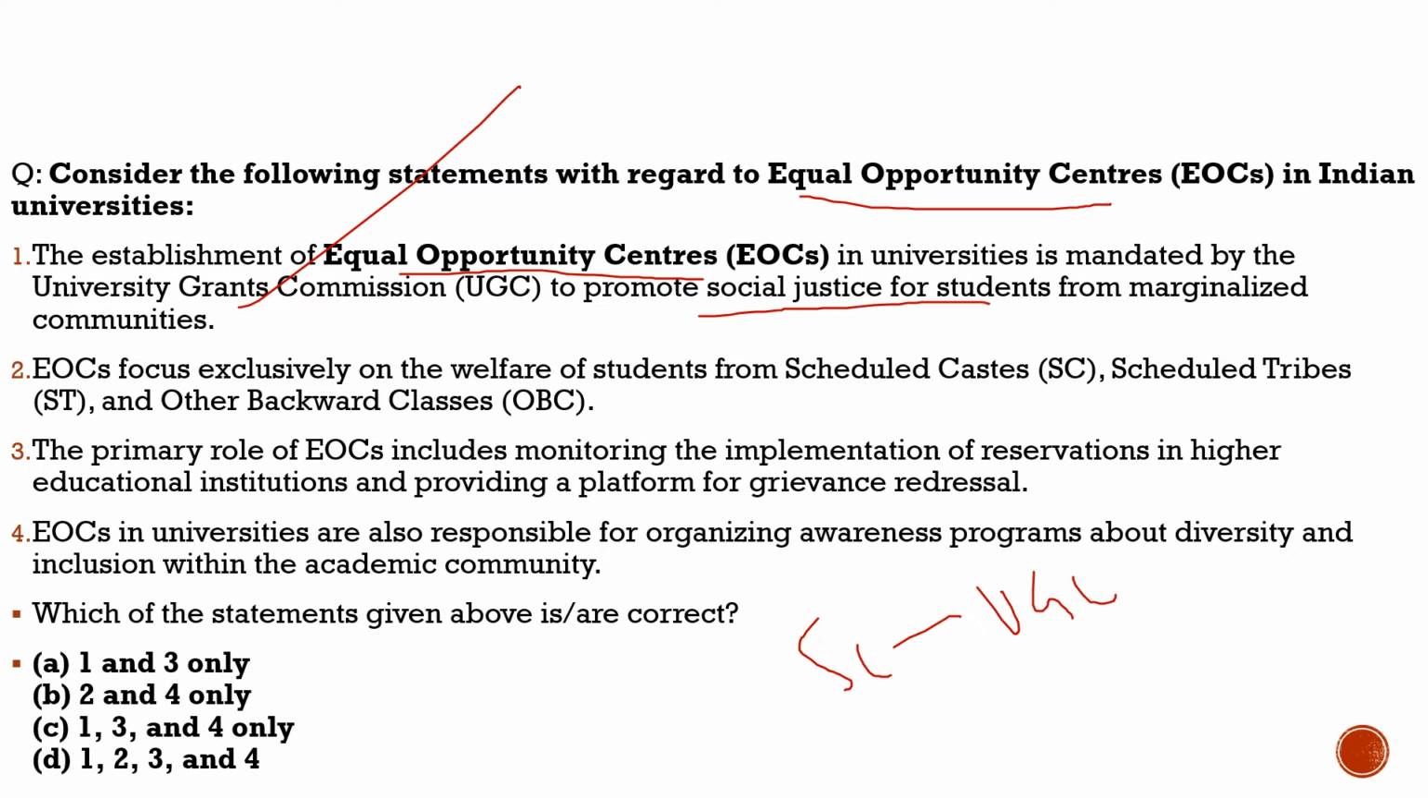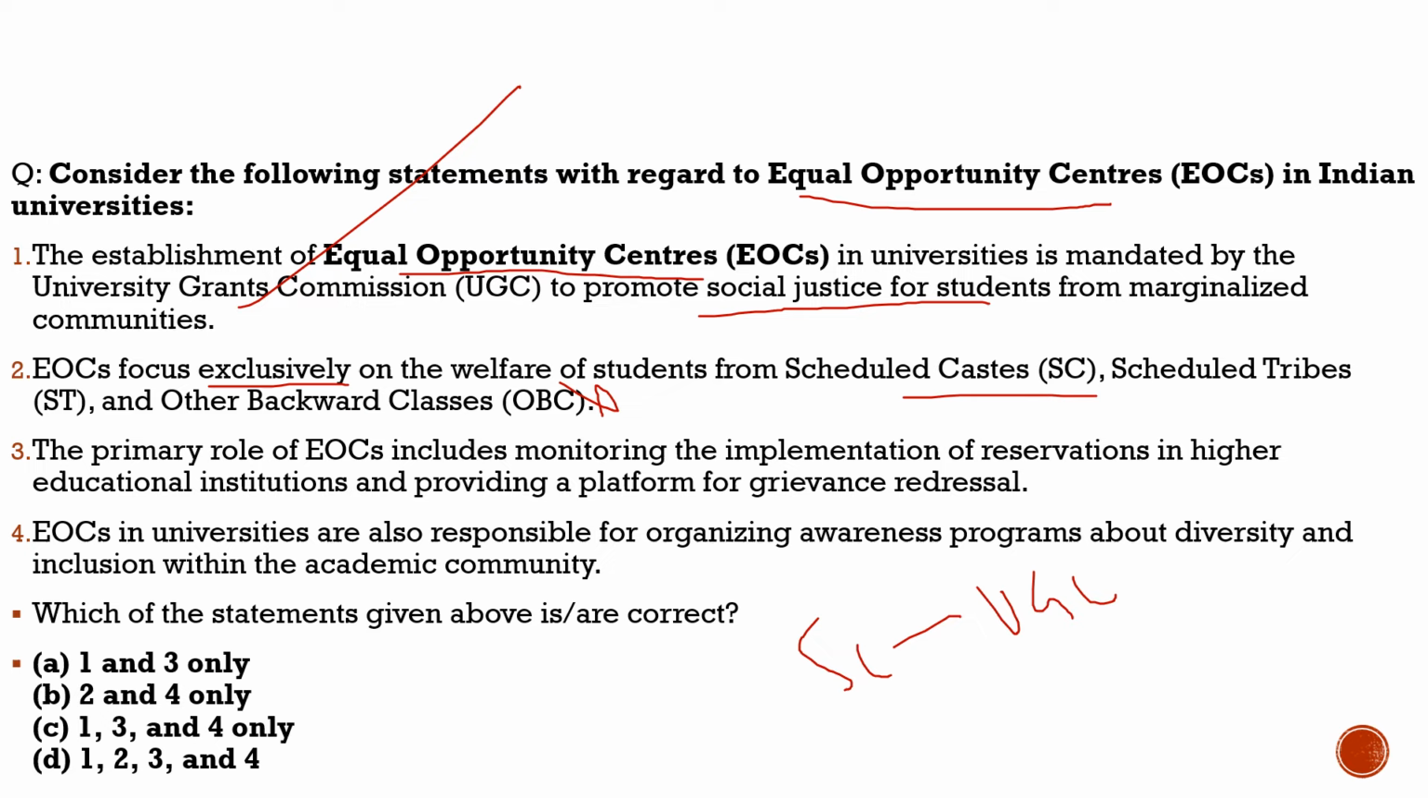Second statement: the equal opportunity centers focus exclusively on the welfare of students from scheduled castes, scheduled tribes, and other backward classes. Totally incorrect. It does not only include these classes, it also includes other marginal communities like women as well as other minorities. So the second statement is incorrect.